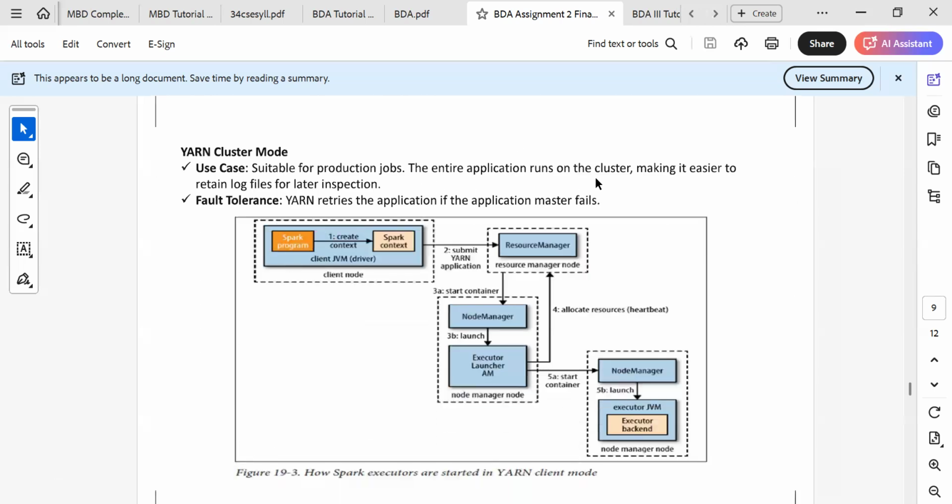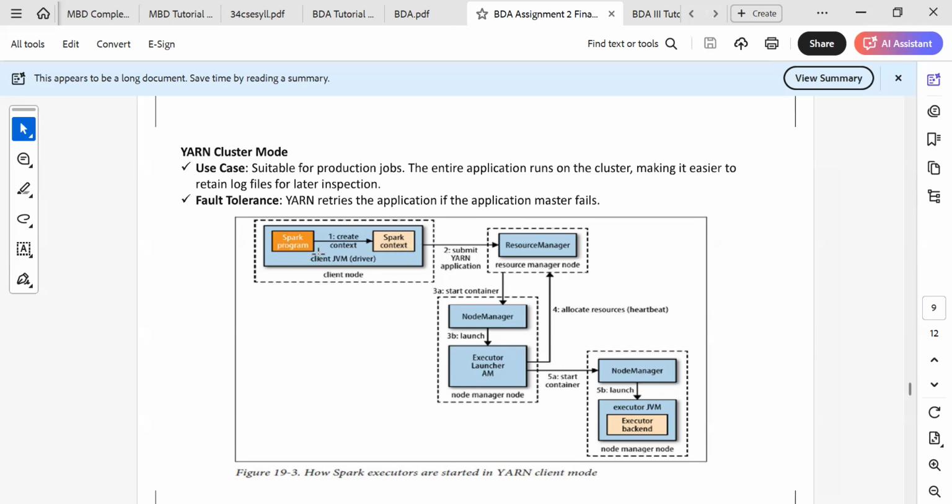So the entire application runs on the cluster, making it easier to retain log files for later inspection. Fault tolerance: YARN retries the application if the application master fails. This is sending the updates and feedback. So a Spark program creates the SparkContext in the client JVM driver in client mode.